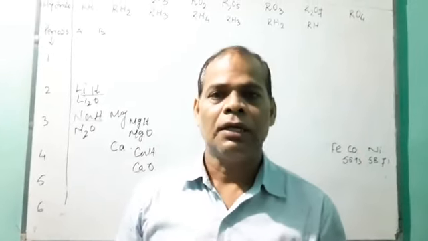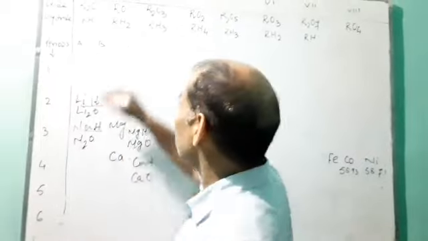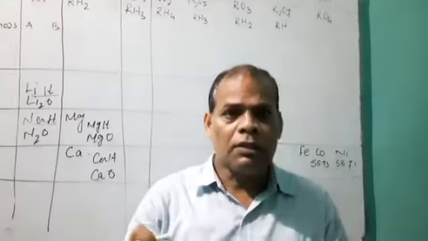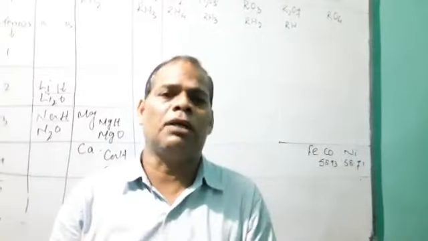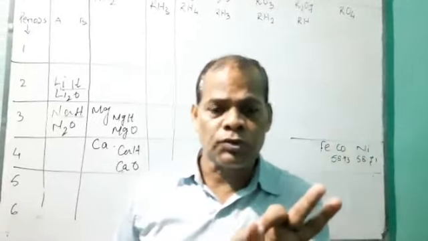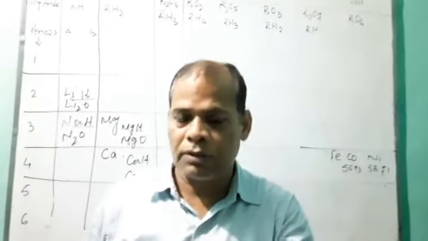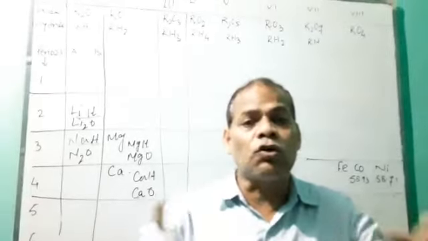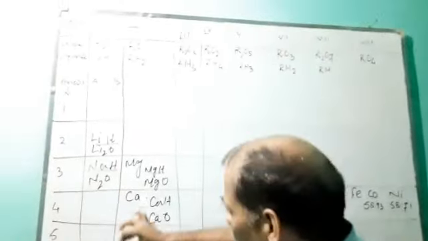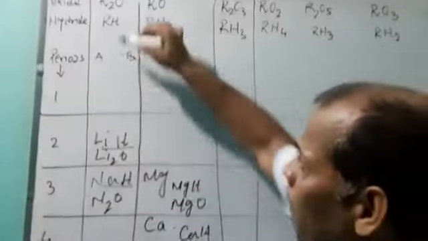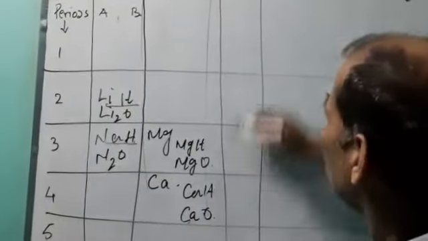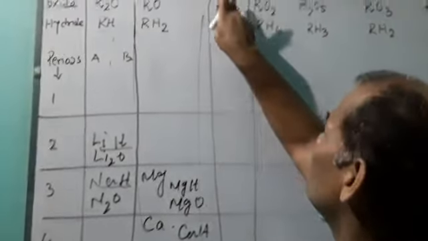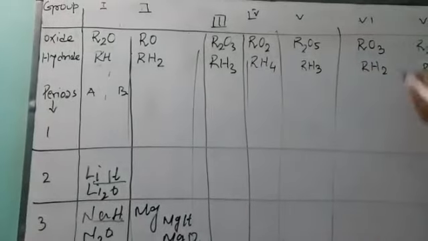My dear student, what is a group? Vertical columns are called groups, like 1, 2, 3, 4, 5, 6, 7, 8.